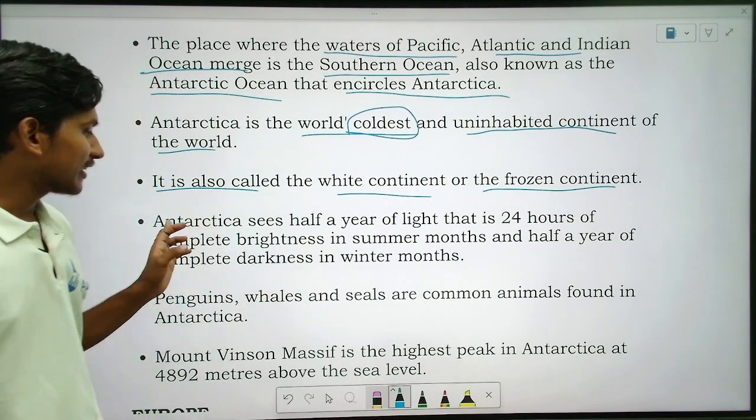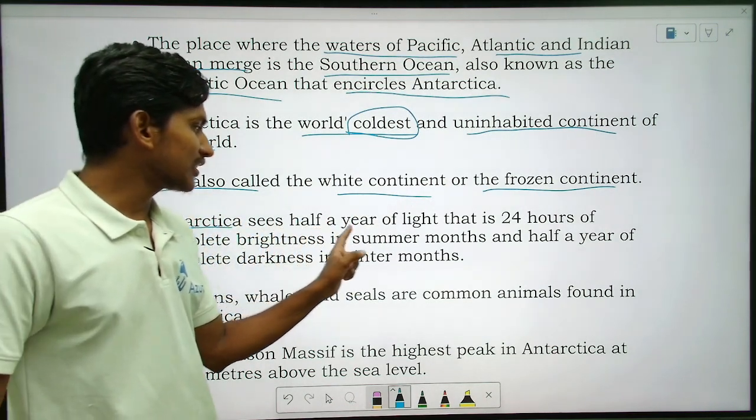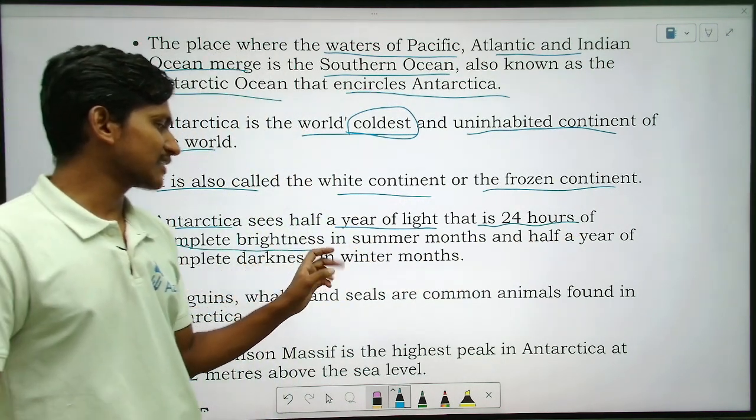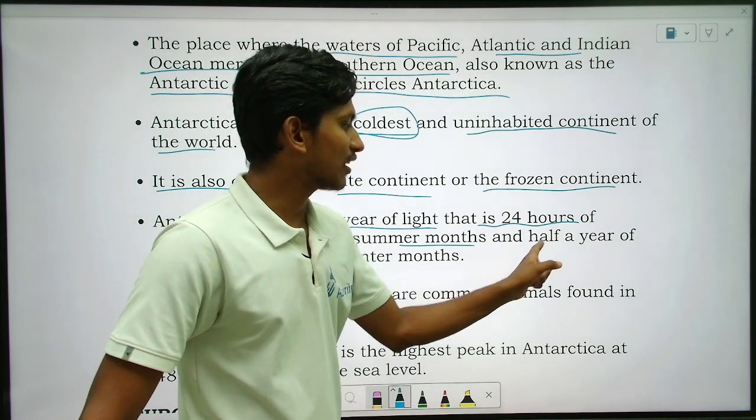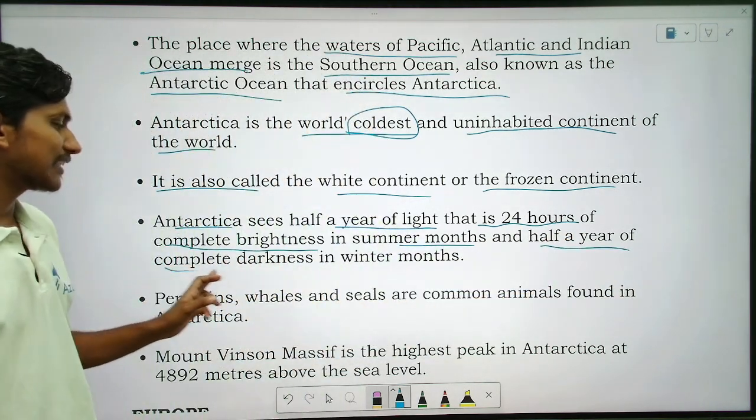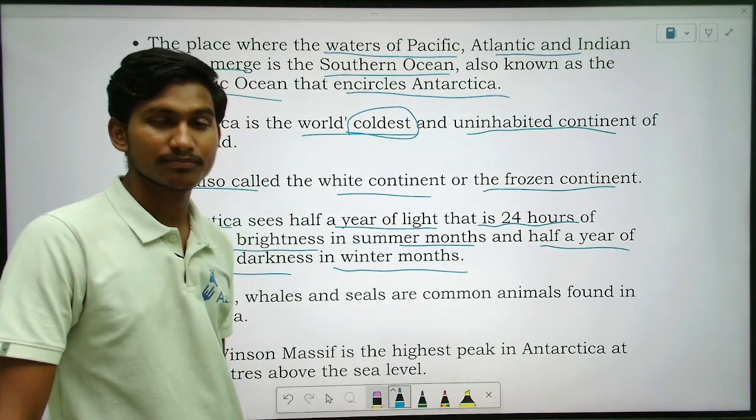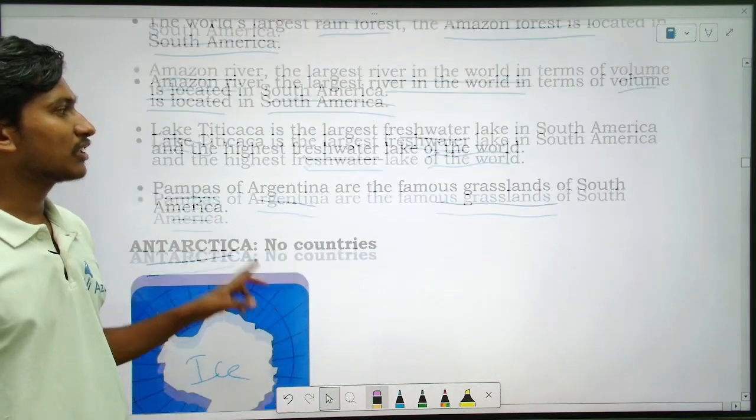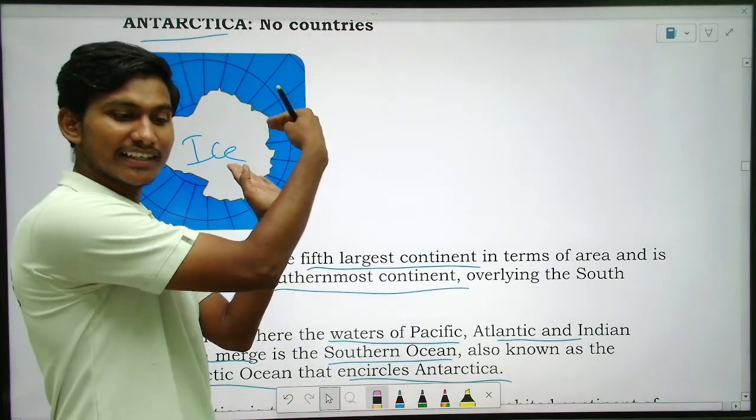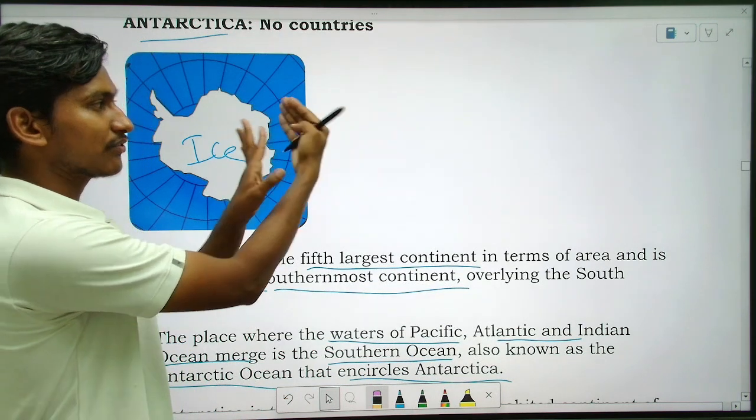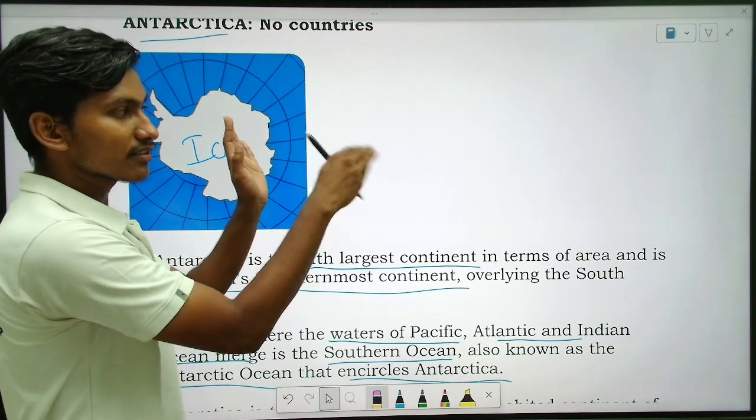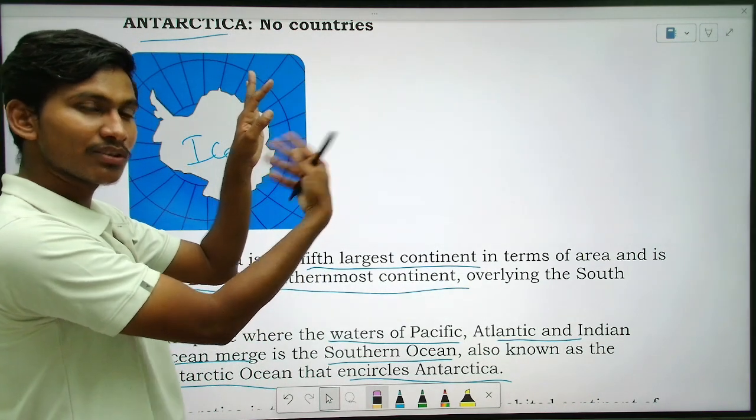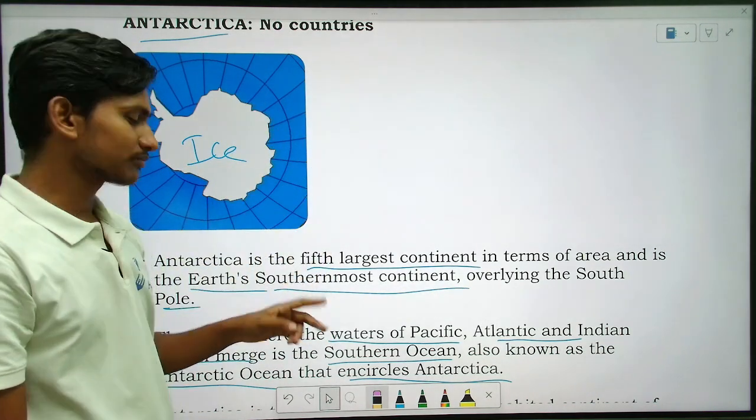So Antarctica sees half a year of light, that is 24 hours of complete brightness in the summer months, and half a year of complete darkness in winter months. Why is that? If you see, our earth is 23 degree tilted, right? So when it faces towards the sun, the south part will be facing that. When it goes away for 6 months, there will be no sun. That is why.